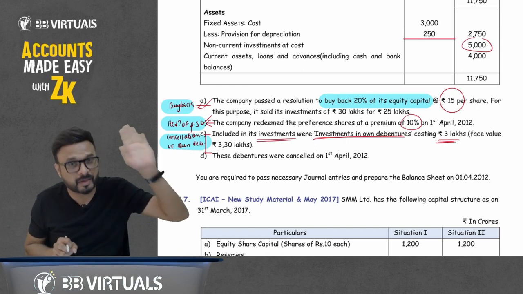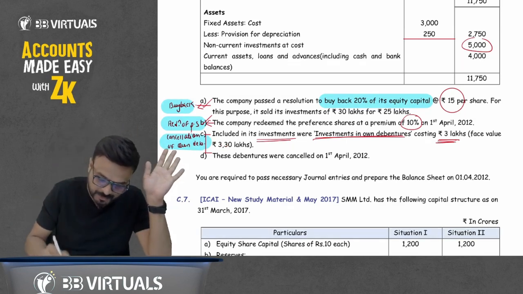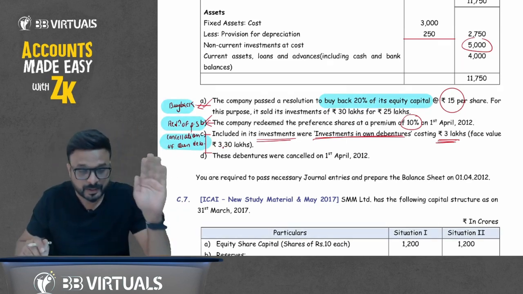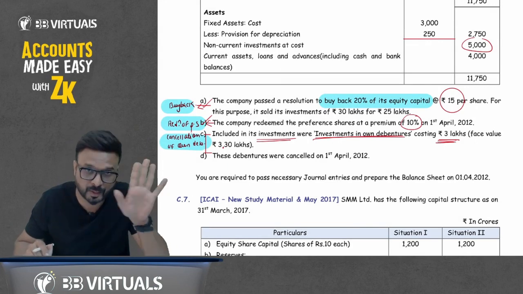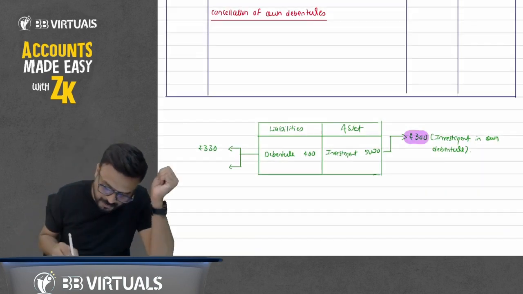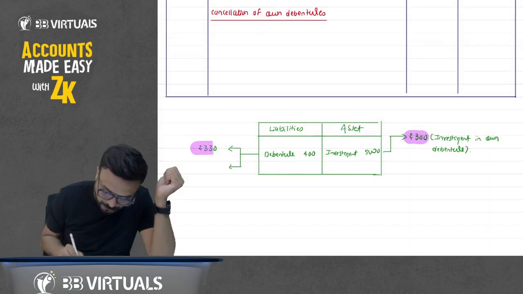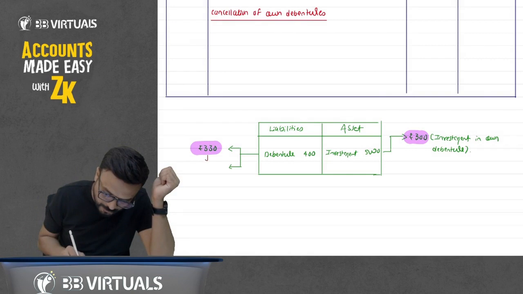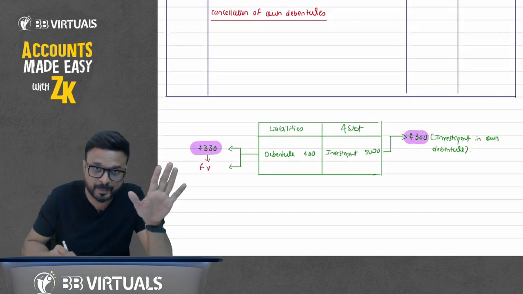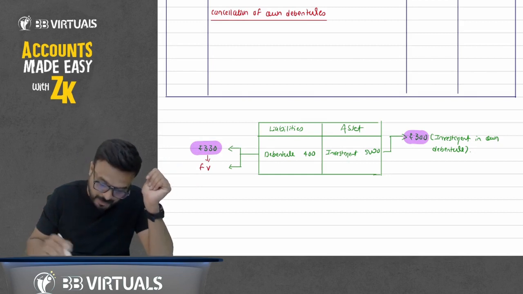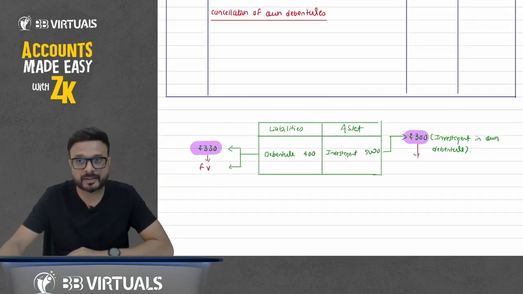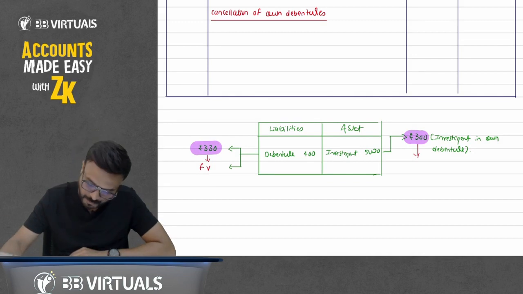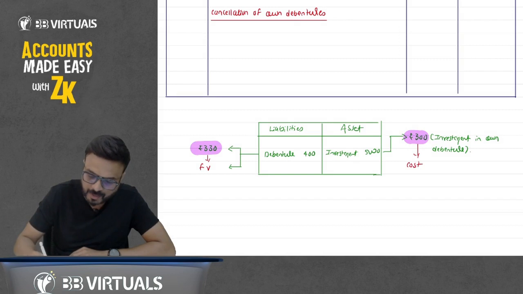But what is the face value of those debentures? It is 330. This is not 3, this is 3.30 lakh, or you can say 330,000. So this is the face value of the debenture that you have purchased from the market. This is the liability that you issued in the market. And this 300 is the cost.